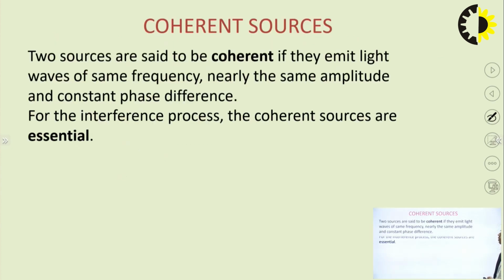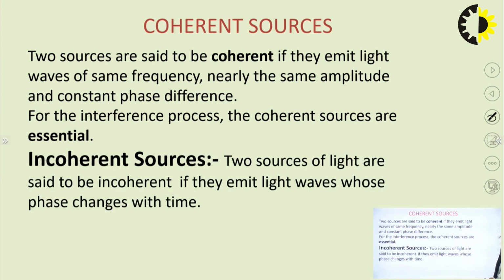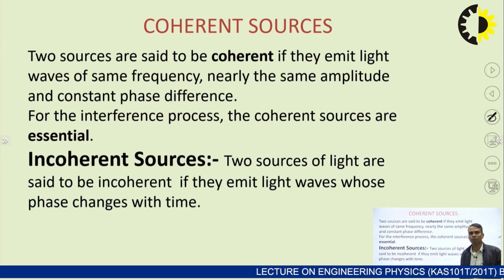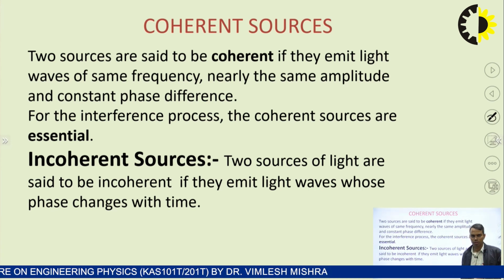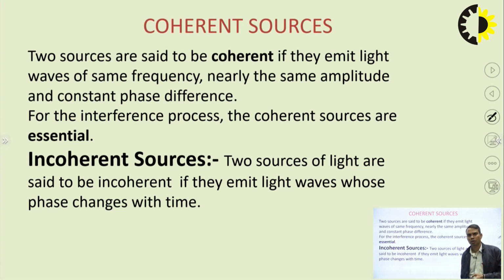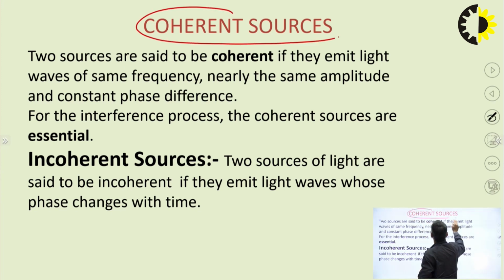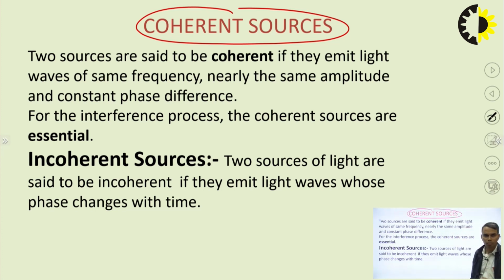Now, what is the meaning of coherent source? Because for interference we need coherent sources. In our daily life we have so many light sources, but we are not observing interference, like tube lights, or in our daily life bulbs etc. We are not getting any interference pattern. So for interference we must have two coherent sources. First of all we try to understand what is the meaning of coherent sources.